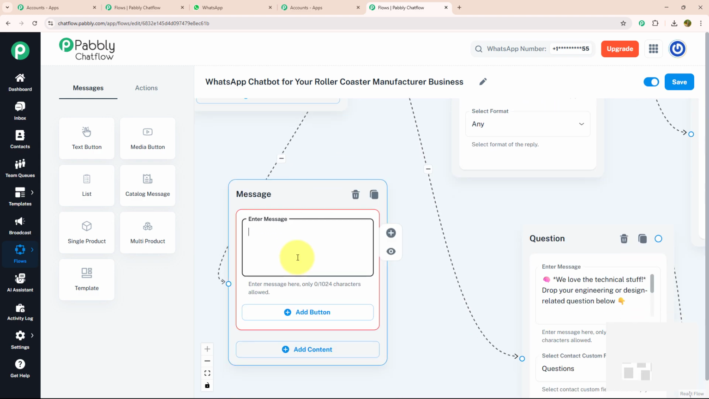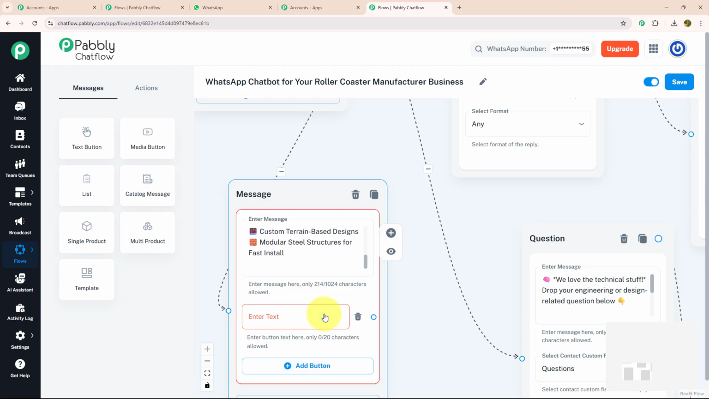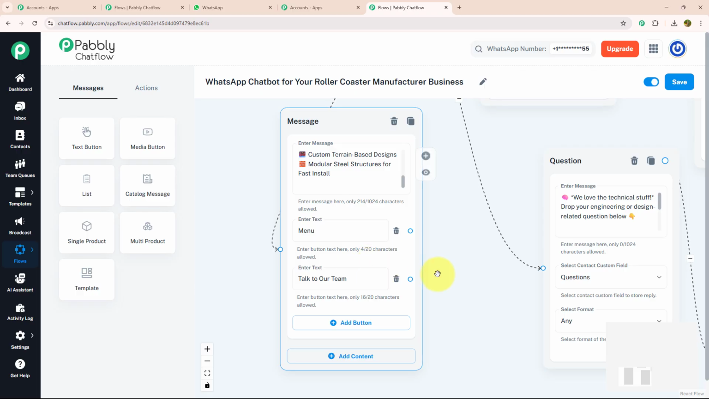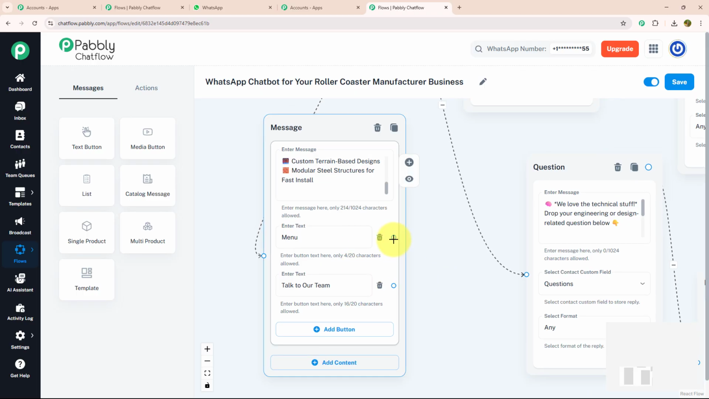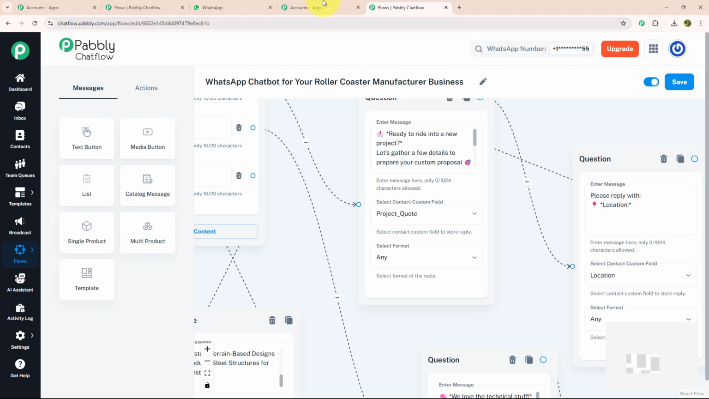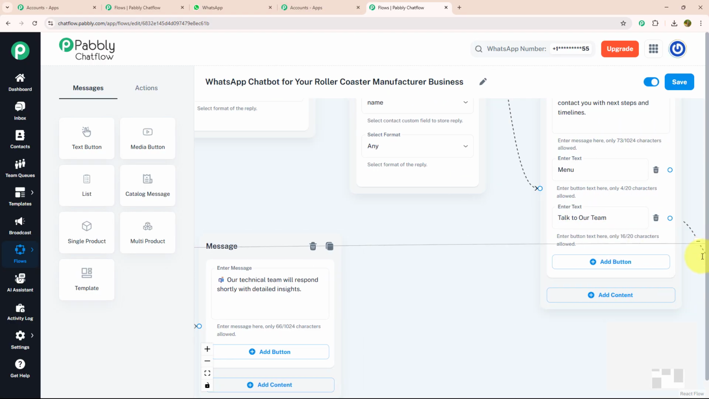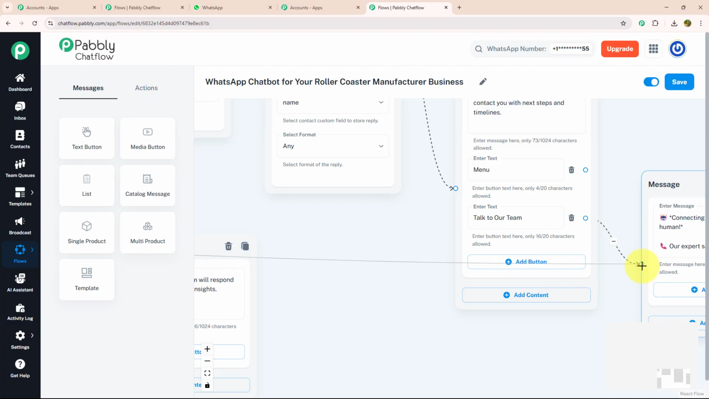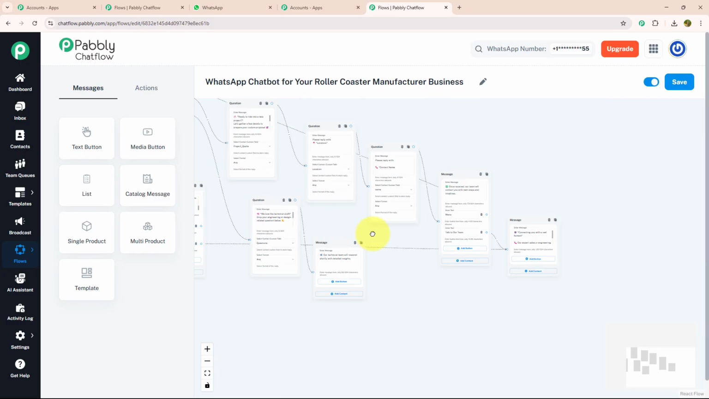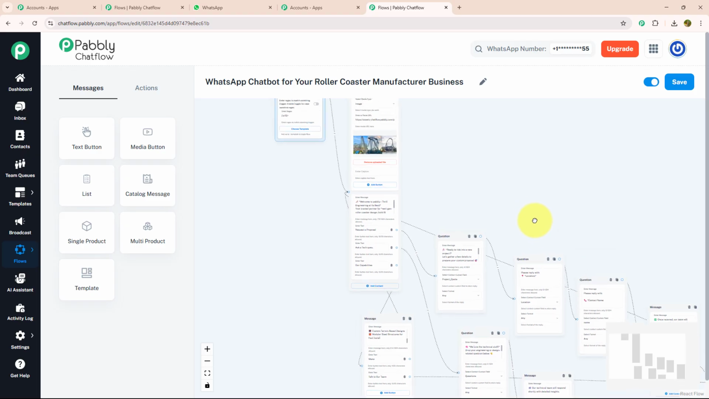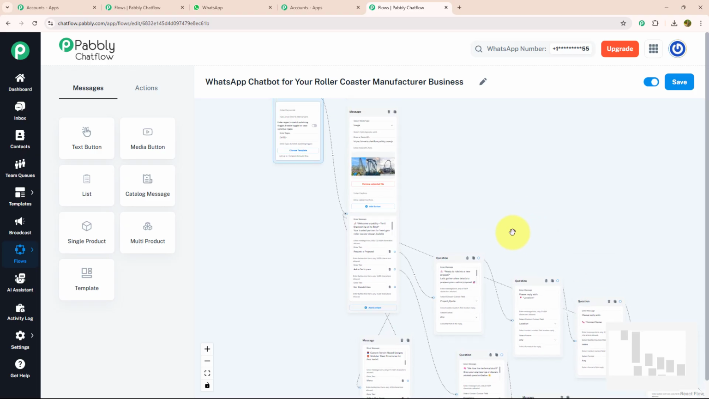Here I'm going to enter my message like this, where I have mentioned all the specialized details about our company. With that, I'm going to add two action buttons, menu and talk to our team. I will connect my menu button with our initial message and I'm going to connect the talk to team button with the message that we have put for talk to our team like this. Now as you can see, I have entered all the design information that would be needed to run a chatbot for a roller coaster manufacturer business.